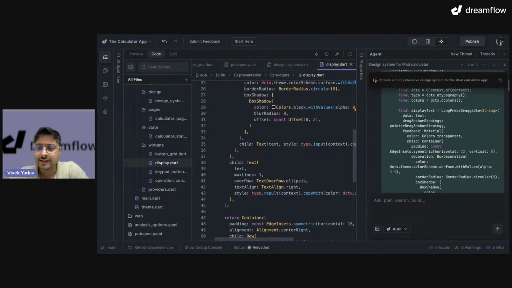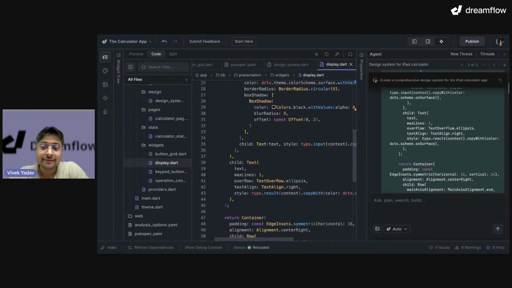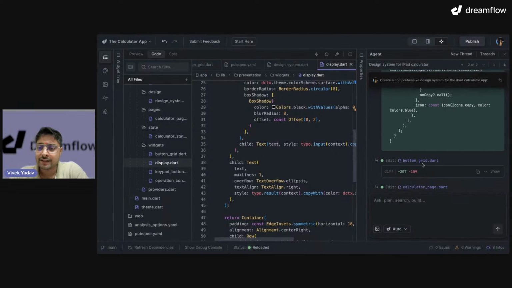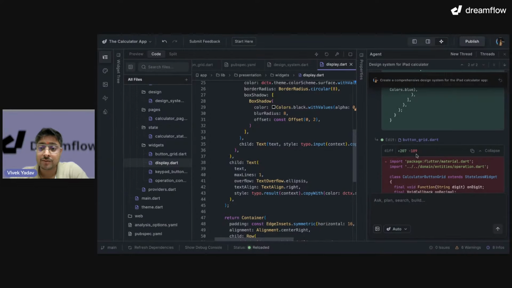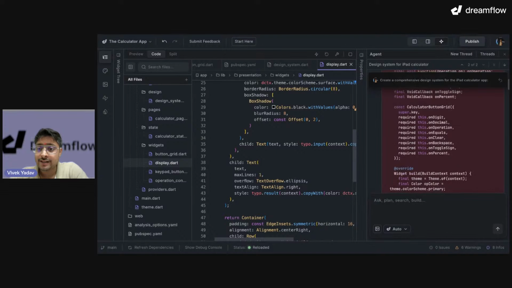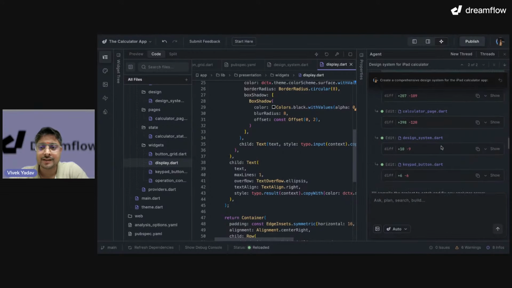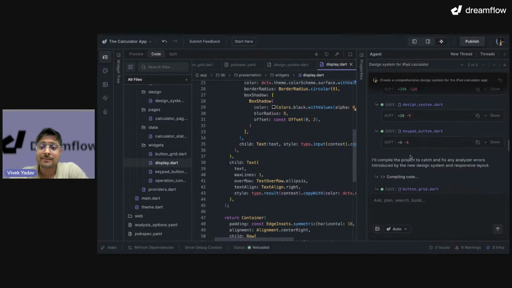Okay, so it says that it had added a few things in the page. Then in button grid, oh okay, there are a lot of changes that happened in button grid. Let me just hide it so I can click on collapse. It'll just hide. Then a lot of changes on the calculator page, design system, then again on keypad button dot.